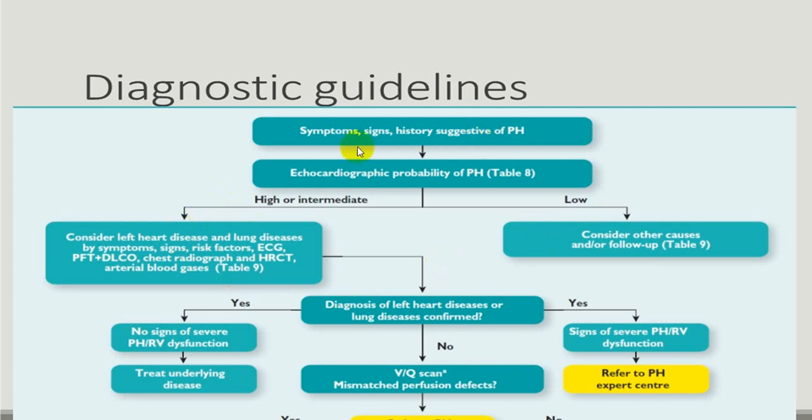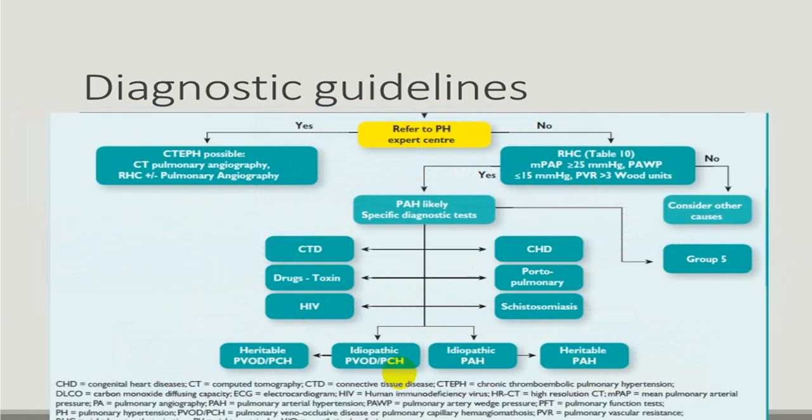And in all these investigations, ECG, X-ray chest, echocardiography, there is no clinical evidence of left heart disease. That should be differentiated. And to further differentiate between obstructive and restrictive disease, you can go for a VQ scan, etc. In very rare cases, you might require a lung biopsy. By and large, CT pulmonary angiography is required if you are suspecting pulmonary embolism.